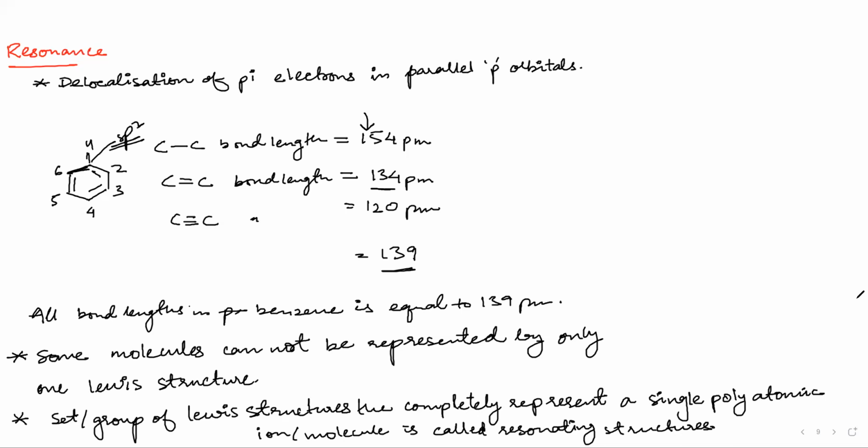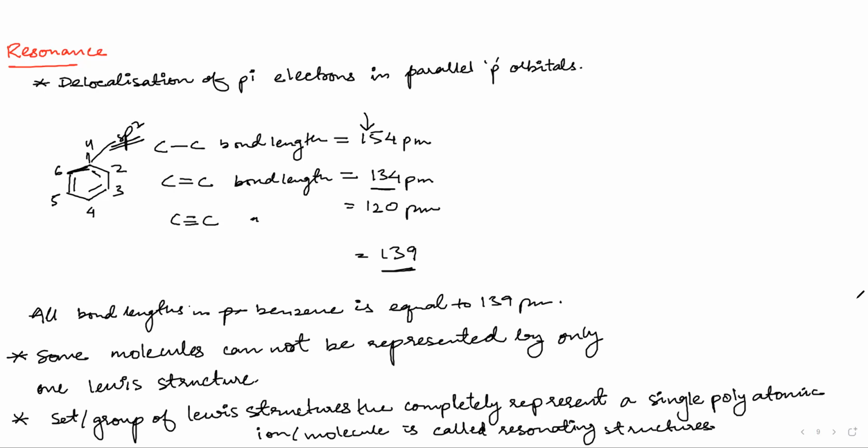So can you explain the last point? The last point is, first of all, we have set the idea. We understand that there are some molecules which we cannot completely represent by only one Lewis structure. It needs more than one Lewis structure. So the set or the group of Lewis structures that represents all the reactivity and complete picture of that molecule is known as resonating structure.